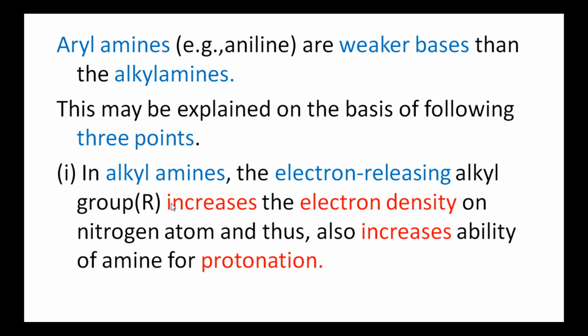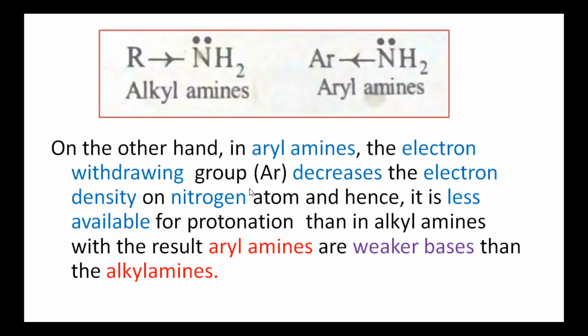That is, in alkyl amines, the alkyl group is a plus I effect group. It releases electrons towards the nitrogen atom. Hence, the lone pair of electrons on the nitrogen atom is more available for protonation. Hence, alkyl amines are more basic.